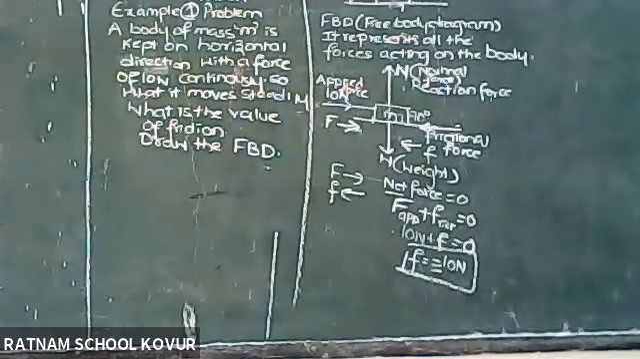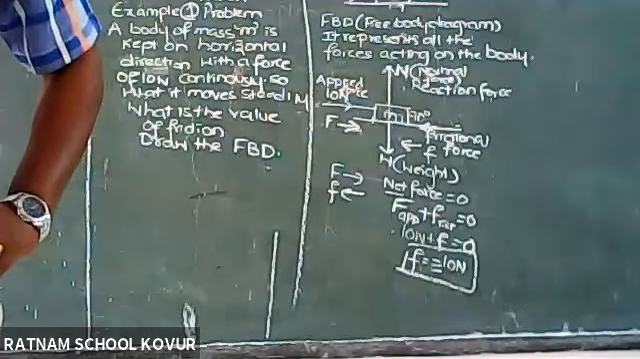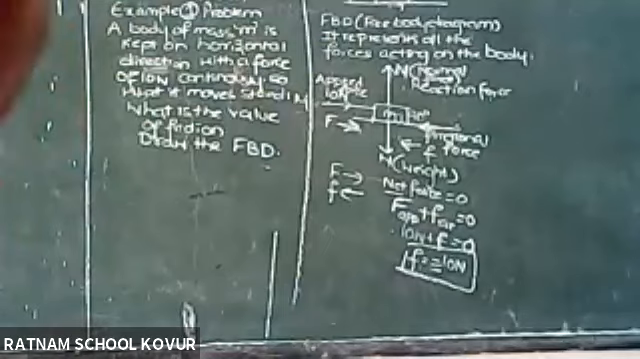If the body is at rest, then the net force acting on it is 0. When a body is at rest, net force acting is 0. It is not moving anywhere. F is equal to small f, friction.